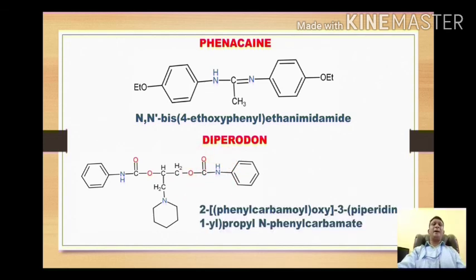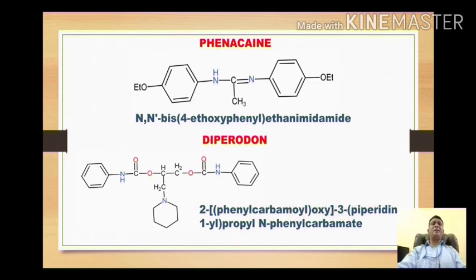So if we look at the IUPAC name, it is simply N-phenyl carbamate, and this is carbon number 1, this is carbon number 2 and this is carbon number 3. On carbon number 2 we have a phenyl carbamyl oxy group as a substituent, and on position number 3 we have a piperidine ring attached through its position number 1, so it is called 3-piperidin-1-yl.